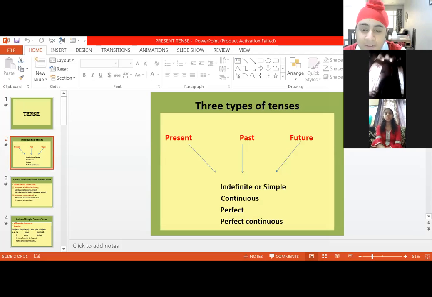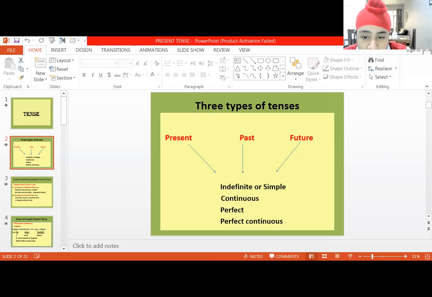Yes, ma'am. Ma'am, there are three types of tenses: present, past, and future, and each one of them is divided into four categories: indefinite or simple, which is the simplest form of a tense; then continuous, which tells us about something that is going on at a particular time; and perfect, which tells us that something happened just when another action has started; and perfect continuous, which means that in the past something was happening.